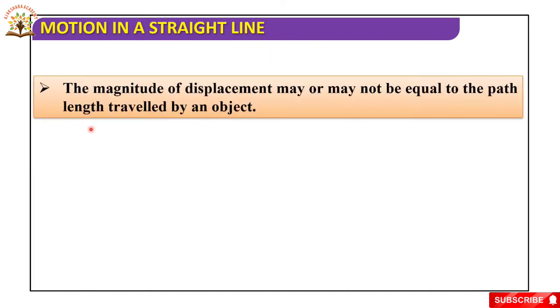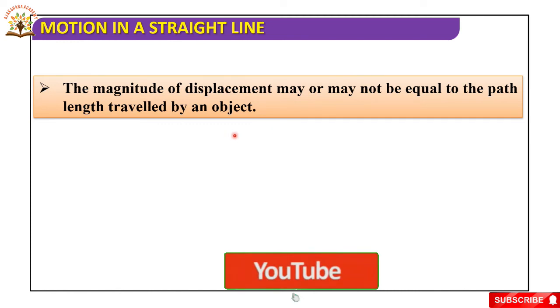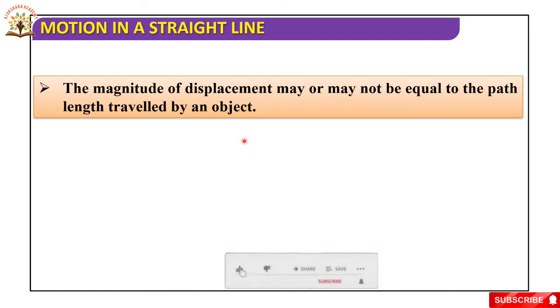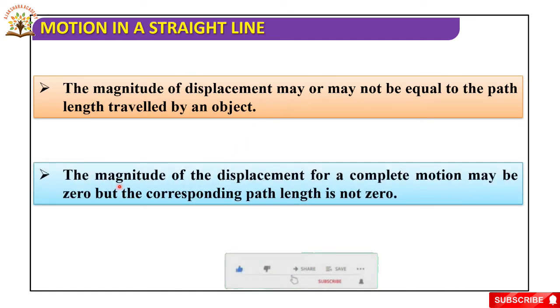Now the magnitude of displacement may or may not be equal to the path length travelled by the object. So distance is not necessarily equal to displacement. The magnitude of displacement for a complete motion may be 0 but the corresponding path length is not 0. Why is displacement 0? Because the initial and final positions are the same.